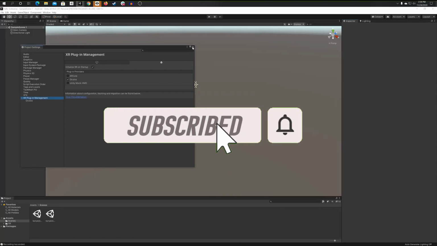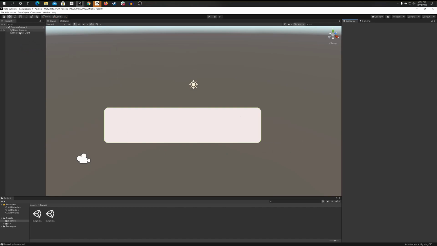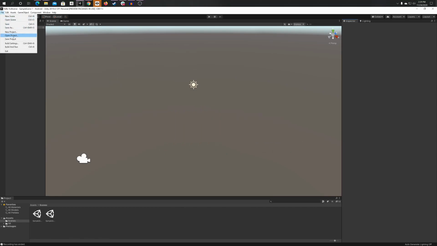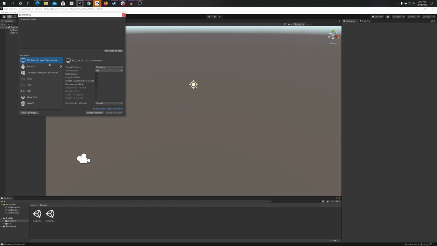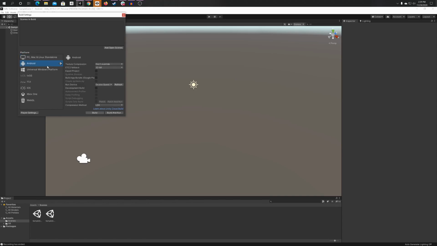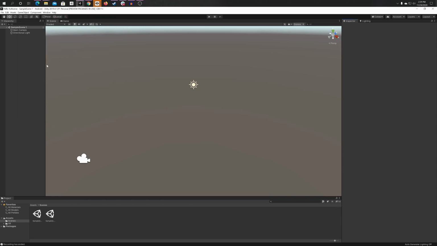Alright, next, just exit this out, and we're going to go to File, Build Settings, and then make sure you switch your platform to Android. If you're on PC, just click on Android and then click on Switch Platform so that you're now on Android. And then we're going to go ahead and add our open scene into the build. Okay, now the boring stuff is over. Let's create some cool VR stuff.